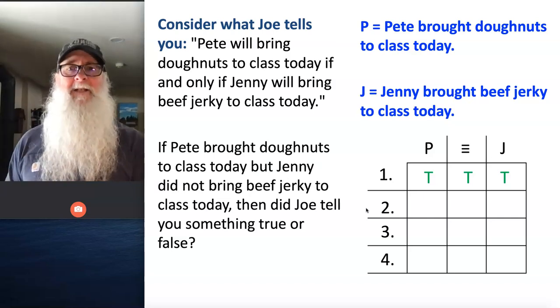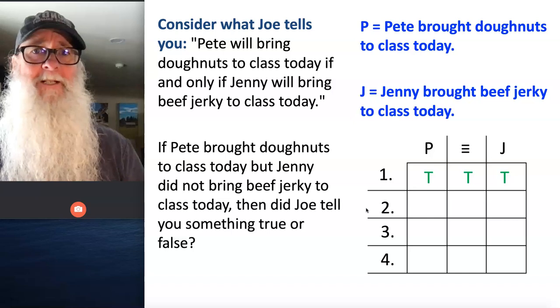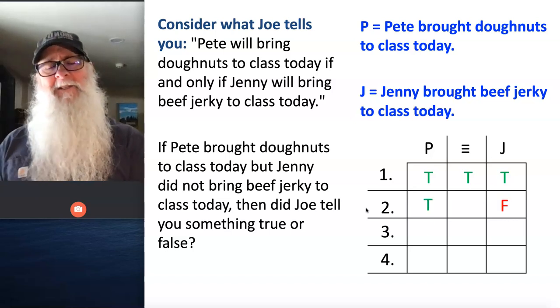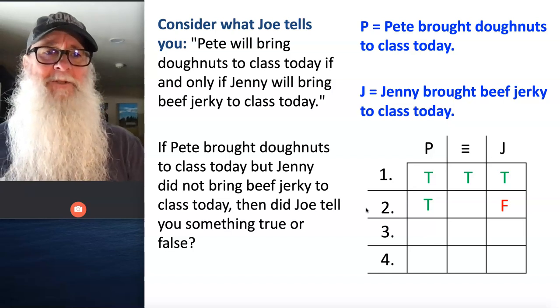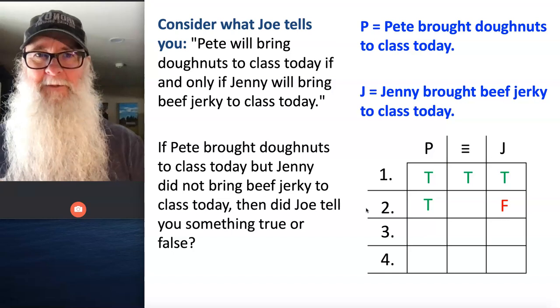Now let's say that this is the case, though. We look over at Pete. He's got the donuts, but Jenny's shaking her head. She didn't bring the beef jerky to class today. Okay, so now we have the statement on the left-hand side of the triple bar is true, and the statement on the right-hand side is false. Did Joe tell us the truth?